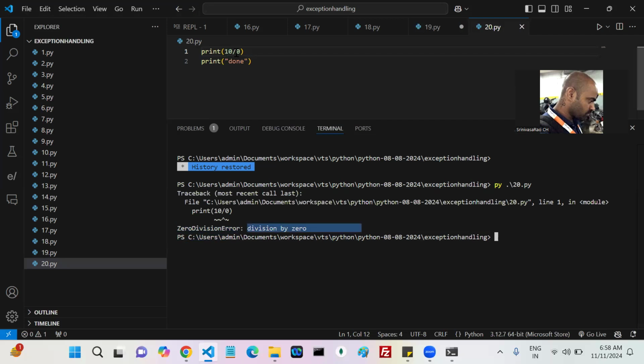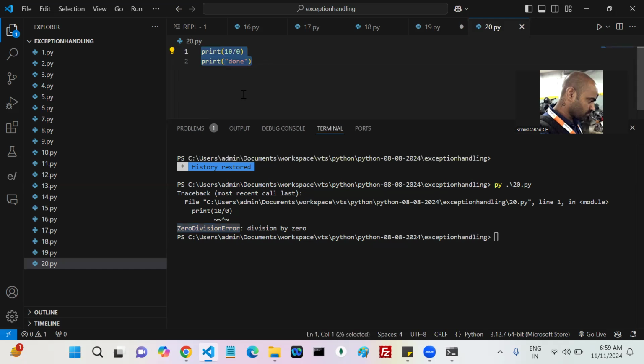Whenever you divide one number by zero, this particular exception is thrown and my program terminates abnormally or not? Which exception was thrown? ZeroDivisionError or not. Now tell me who raised this exception.